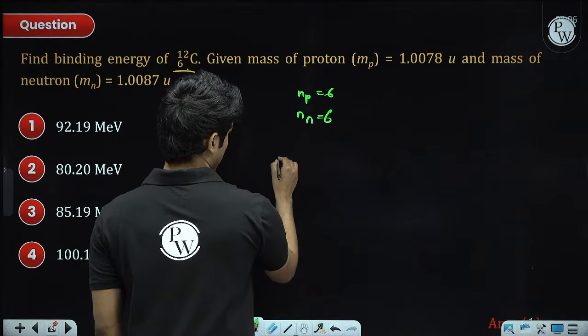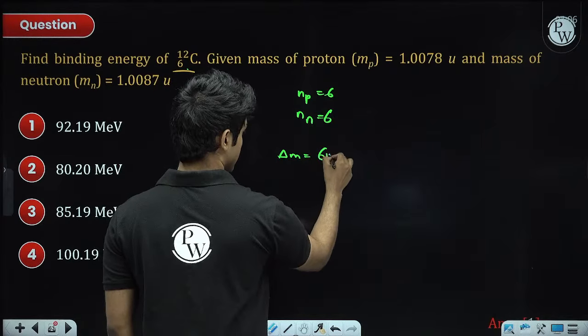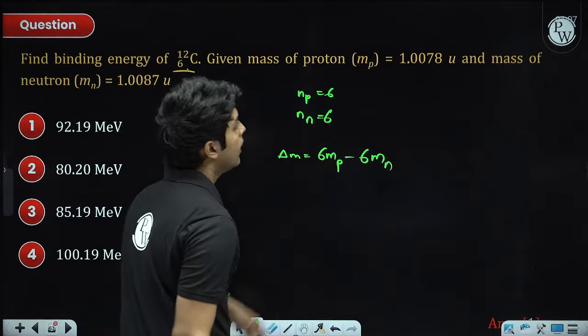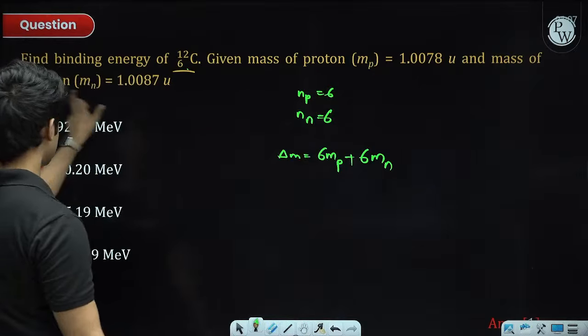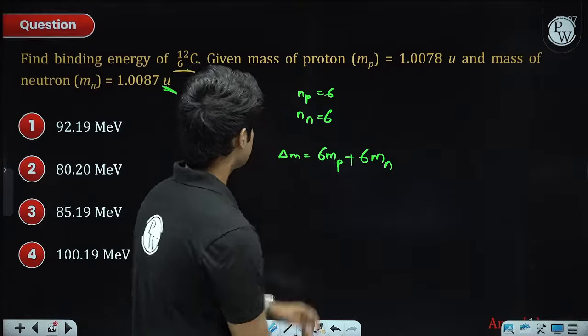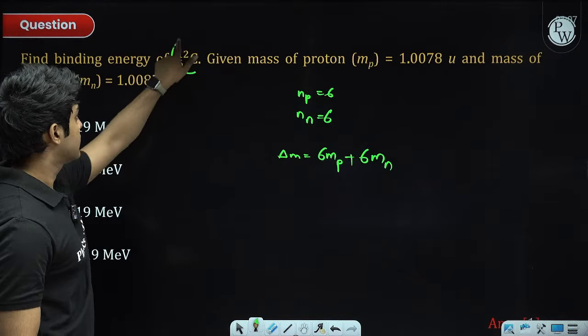Now the mass defect is 6 times mass of proton plus 6 times mass of neutron, minus the mass of C-12. Mass of protons and neutrons are given in AMU, U, right? Now what is the mass of C-12?